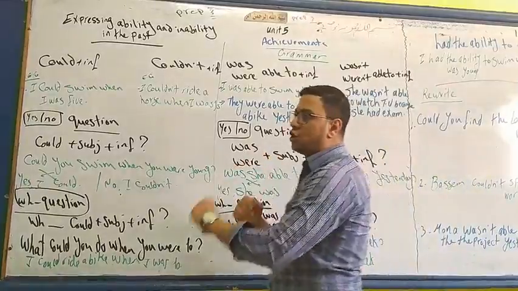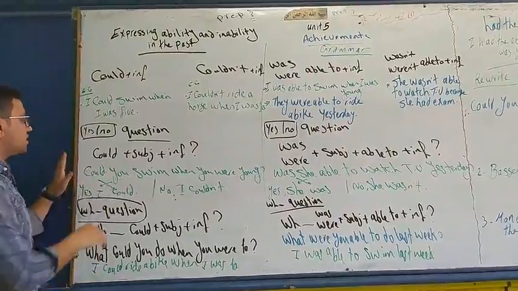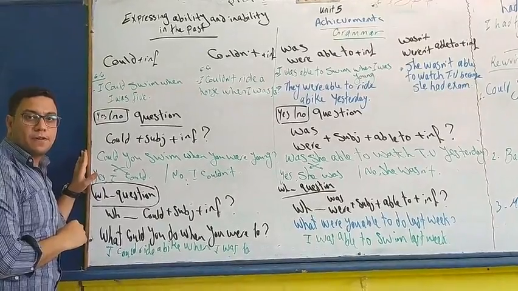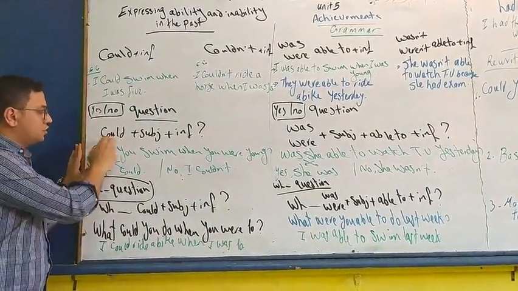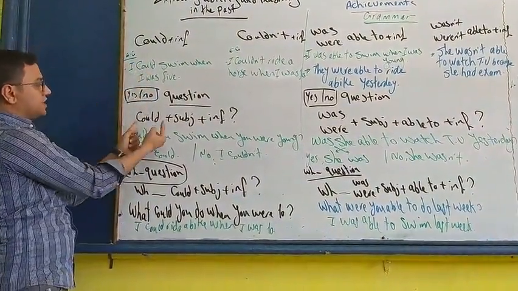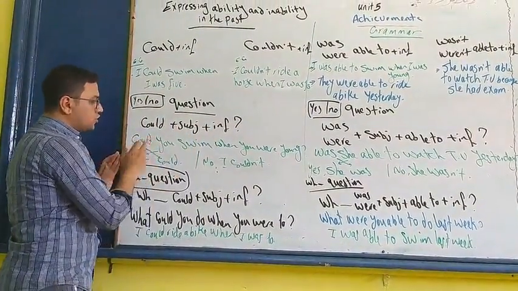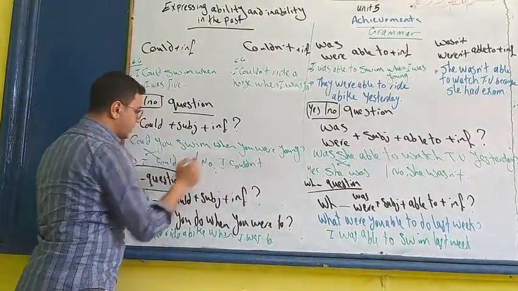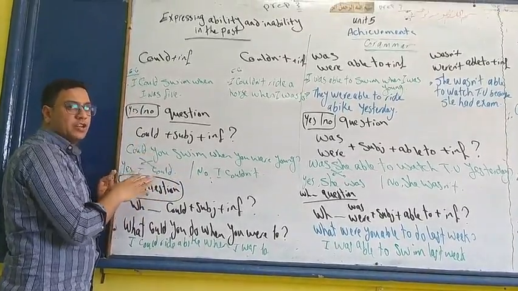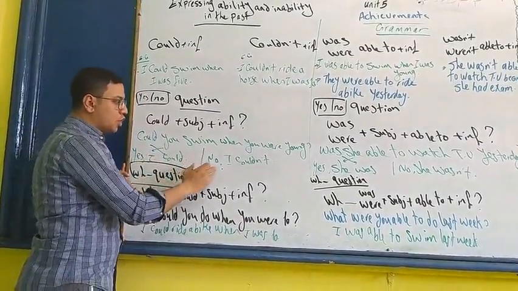How to make a yes or no question? A question that I answer with yes or no. I start with the modal verb could. We make an inversion between could and the subject, replacing the places to make it a question: could, subject, infinitive. Could you swim when you were young? The answer is yes, I could. It's a short answer, and consider all the time that you are answering with a short form. Yes, I could, or no, I couldn't, if I want to answer with no.